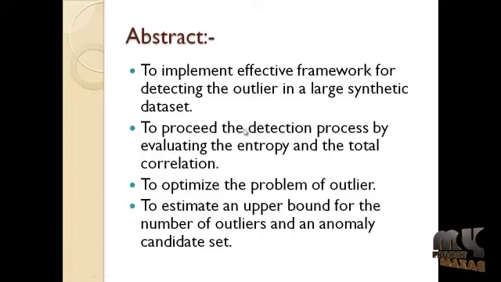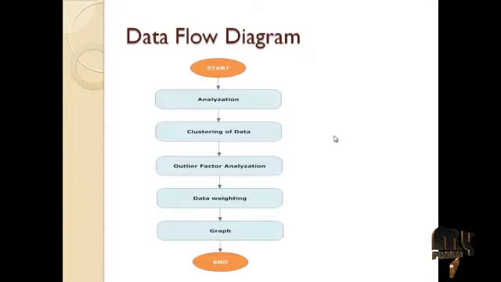Now let's see the data flow diagram of our project. This is the data flow diagram of our project. Here the user needs to mention how many outliers he or she needs to be retrieved from the log. So the first process is analyzation. In analyzation, the data set will be analyzed, as well as the input, and the quantity of outliers to be detected from the users will also be taken into consideration.